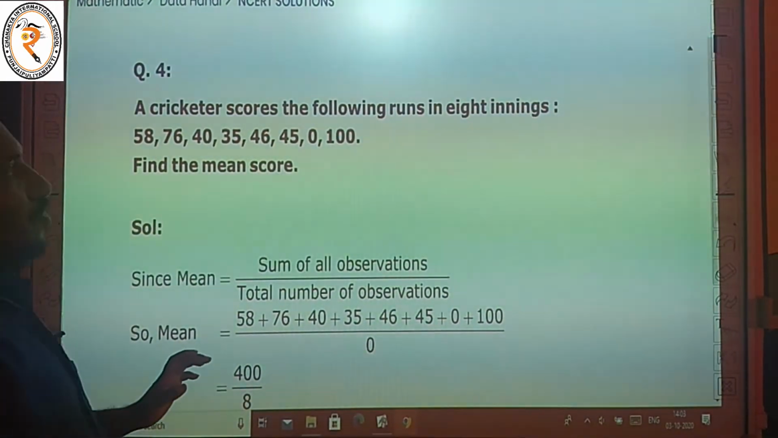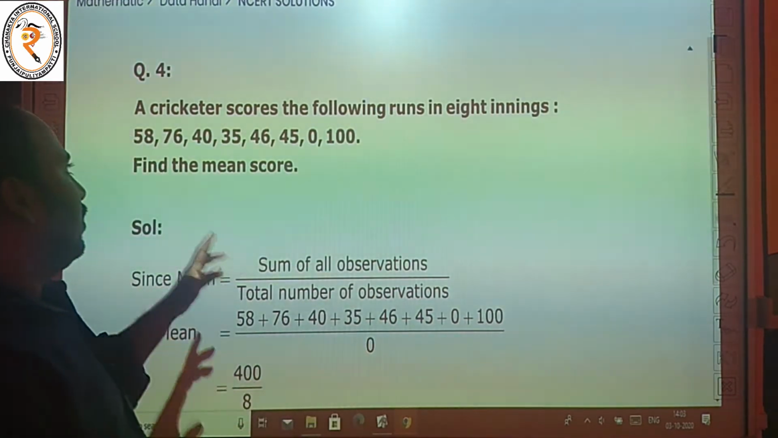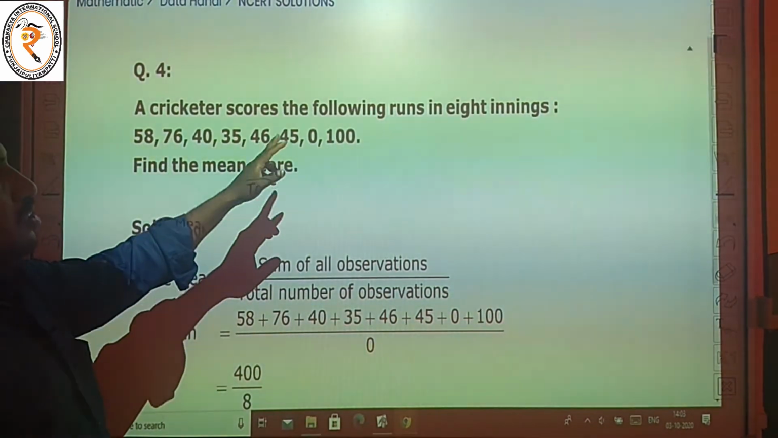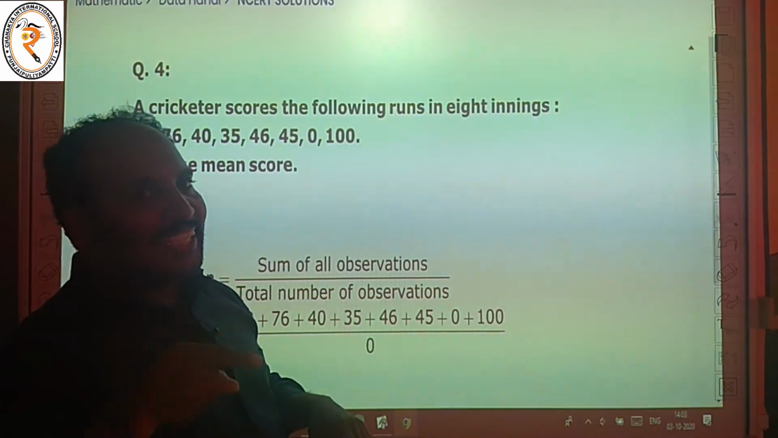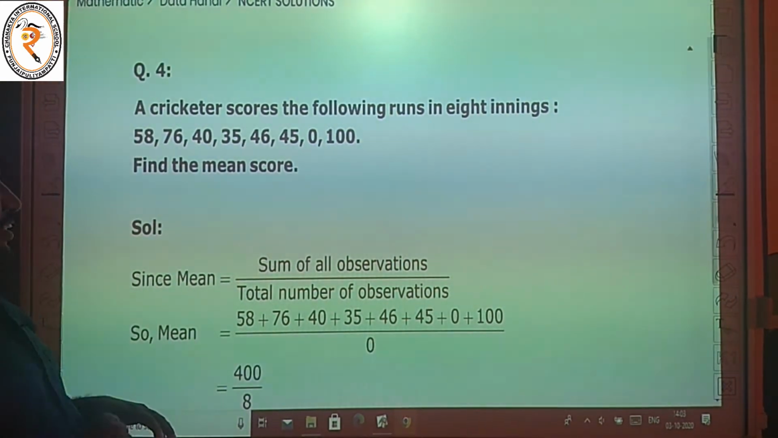A cricketer scores the following runs in 8 innings. So the number of items is 8.